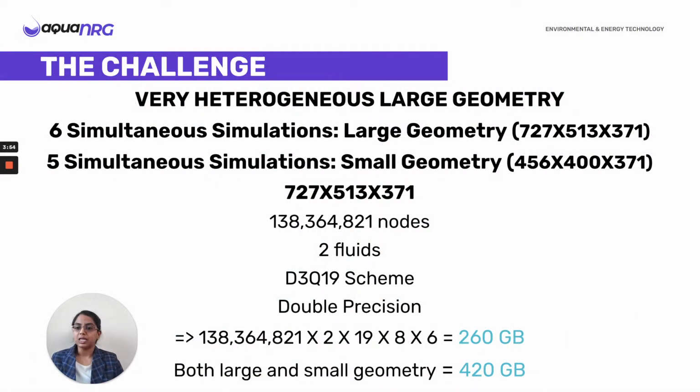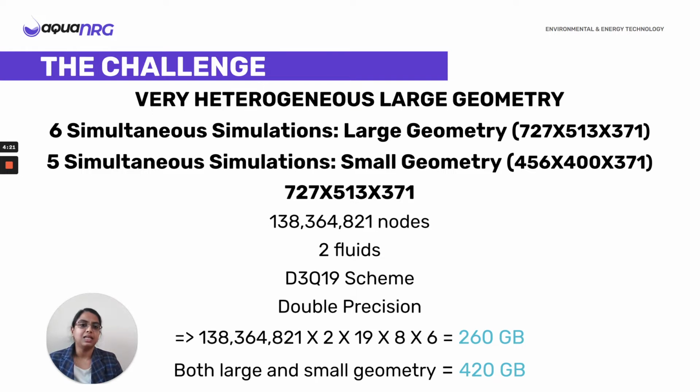So here is the computational problem that we solved. We had a very large carbonate shale geometry. The size is 727 by 513 by 371. The small geometry was of the size 456 by 400 by 371. We had to run 6 simultaneous simulations on the large geometry, 5 simultaneous simulations on the small geometry, and these different simulations were for different pressure differences between the inlet and the outlet on the samples.